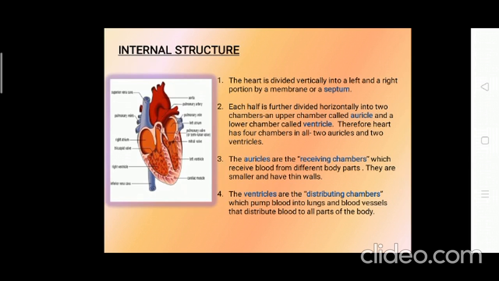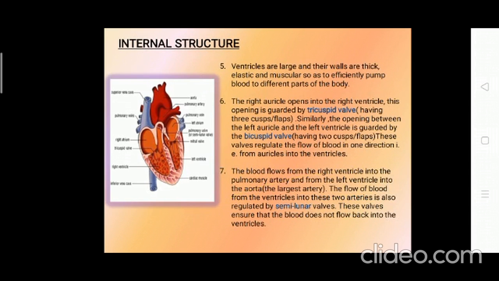Coming to the ventricles, you can have a look at them. They are the distributing chambers which pump blood into the lungs and also into the blood vessels that distribute blood to all parts of the body. The ventricles are large and the walls are thick, elastic and muscular. Why, do you know, children? Because they have to pump the blood efficiently to different parts of the body, to the furthest portions and even against gravity to the brain.